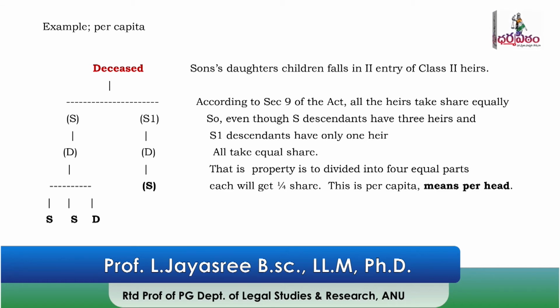So section 19 says, in the absence of such express provision, if there are 2 or more heirs, the property is to be distributed according to per capita, that is per head. The property of the deceased is to be divided equally into 4 parts.